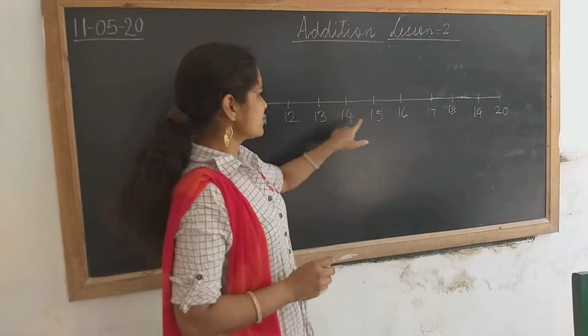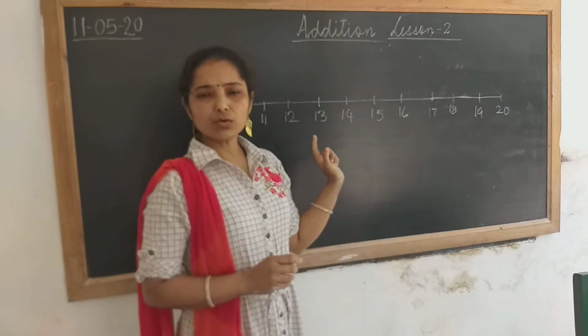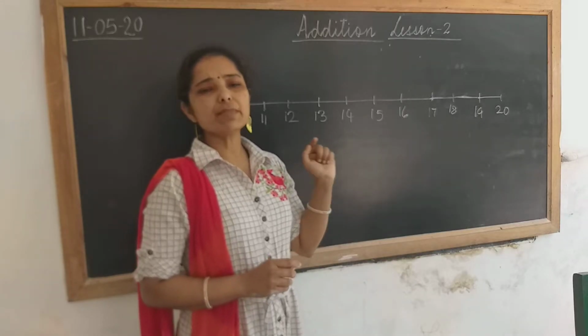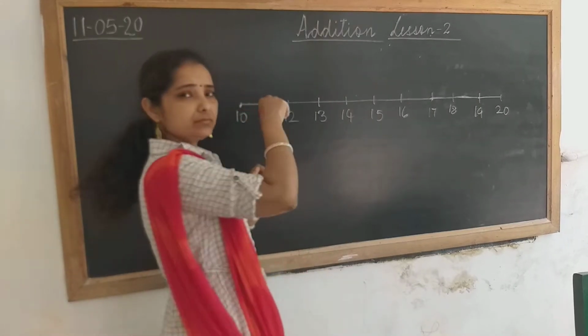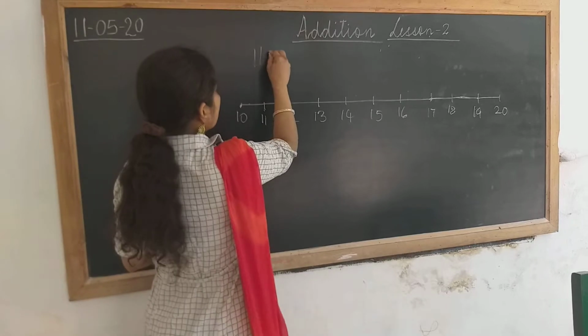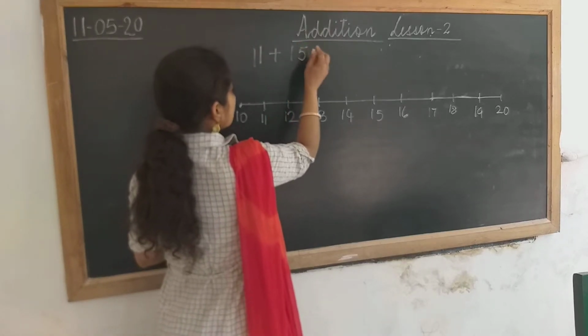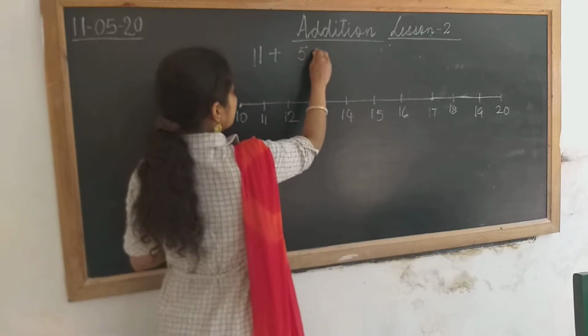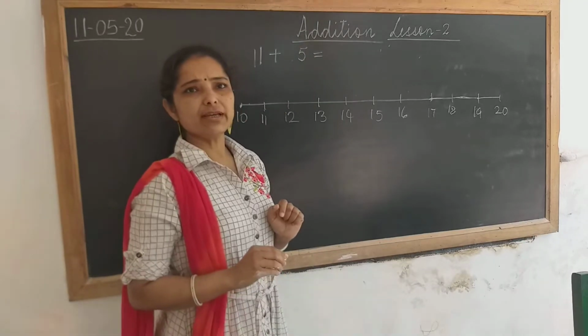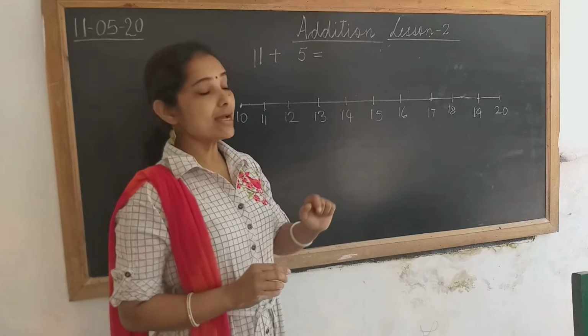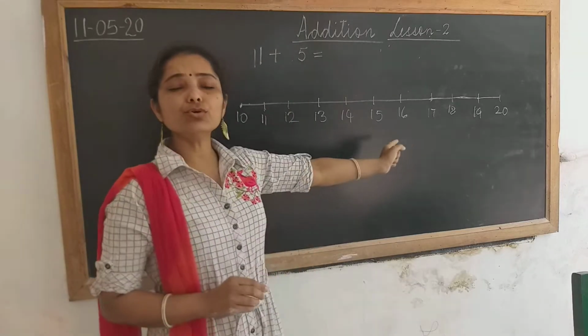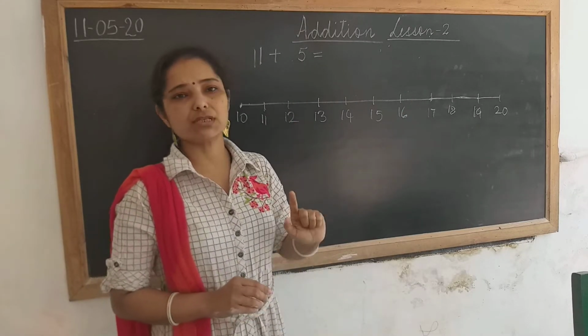So this is, children, a number line. Now the sum is given to you: 11 plus 5 equals ? Now this sum you have to do on the number line. How will you do this?